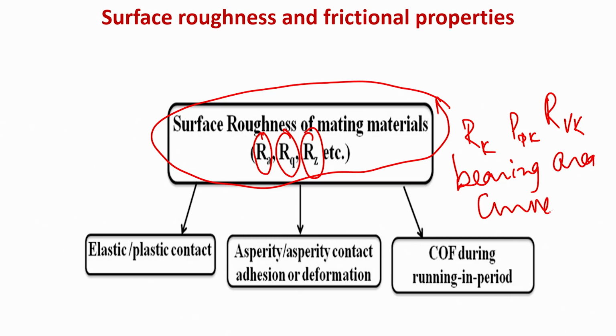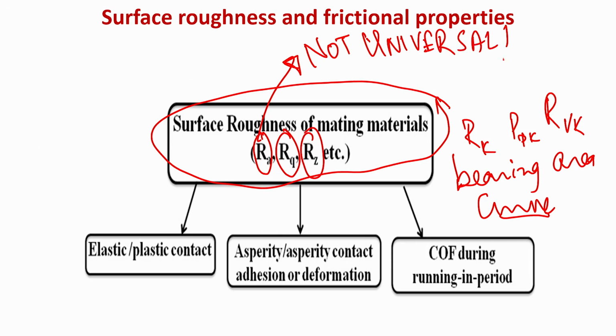I have also mentioned that Ra should not be used as a universal surface roughness parameter, simply because Ra values can be the same for two engineering surfaces, but the Rq values can be quite different, or the ratio of these two parameters can be very different for two surfaces having the same Ra values.